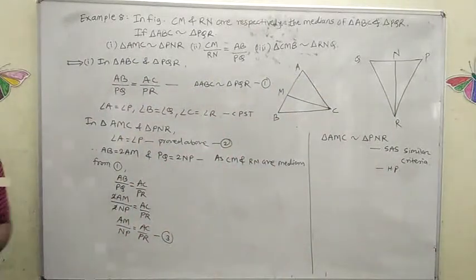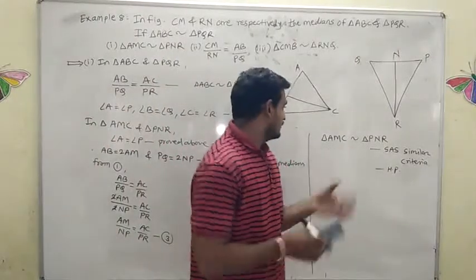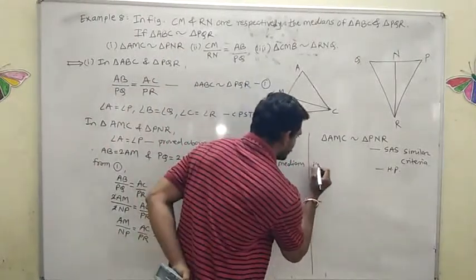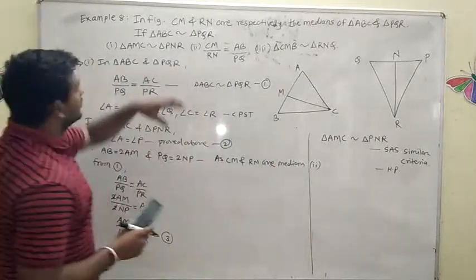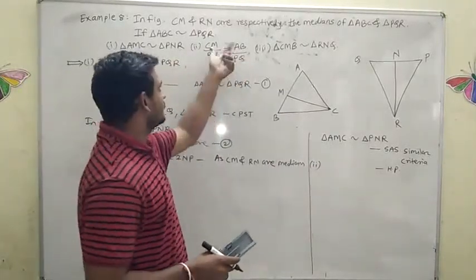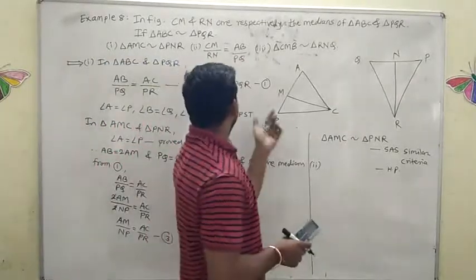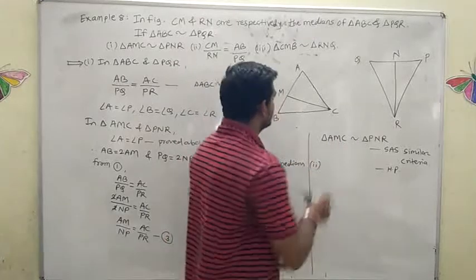Copy down this. Now see here, what do we want in the second proof? In the second proof, we want CM by RN is equal to AB by PQ. From this, can we write this?